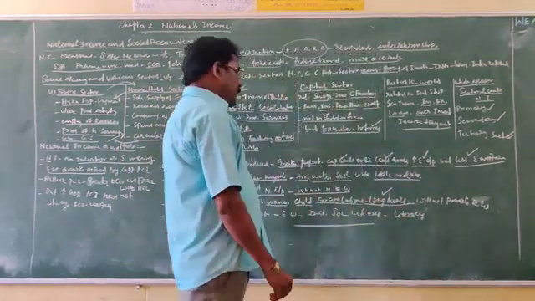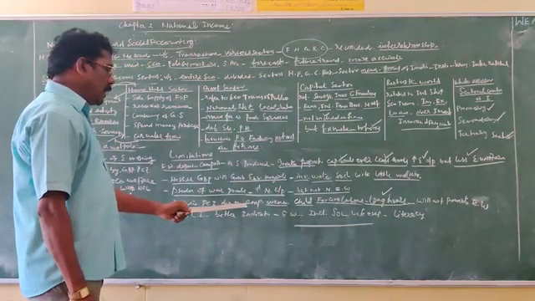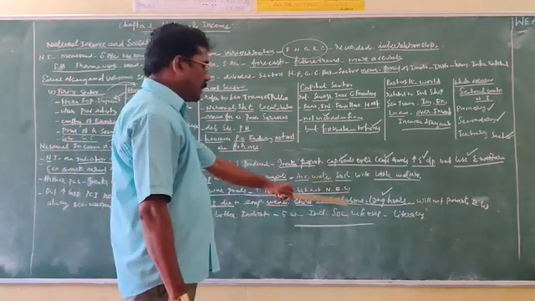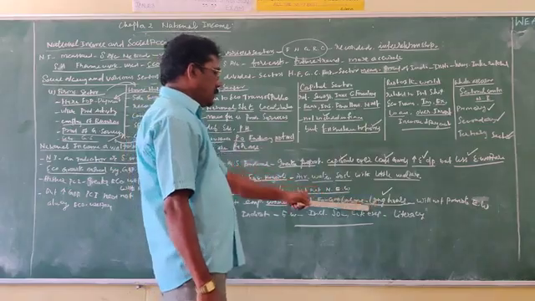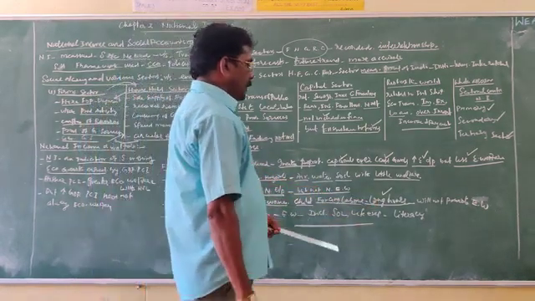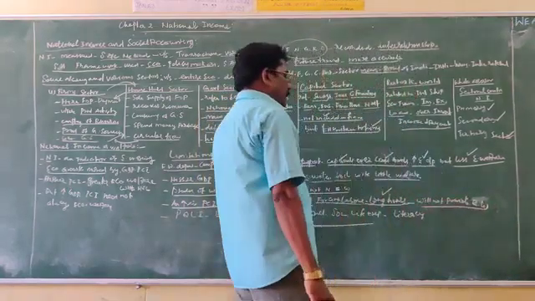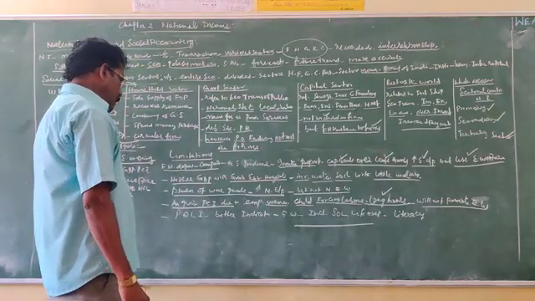The GDP may increase, and the per capita income may increase, but it will not promote the economic welfare of the people.